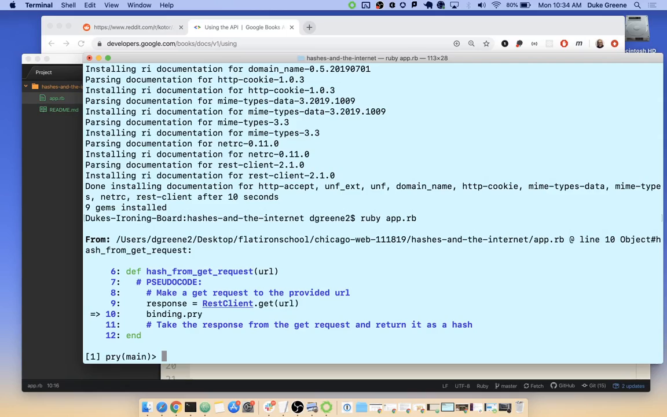Cool. So now we're in a binding.pry. Let's actually run RestClient.get right here. RestClient.get, capital L every time.